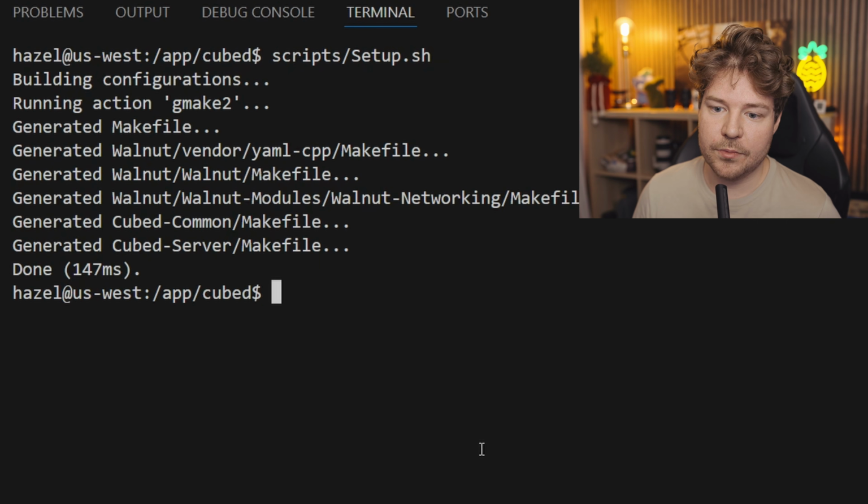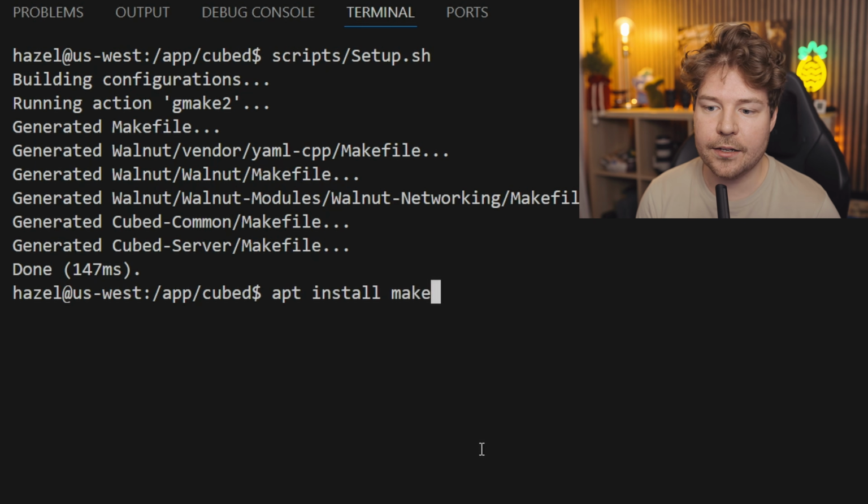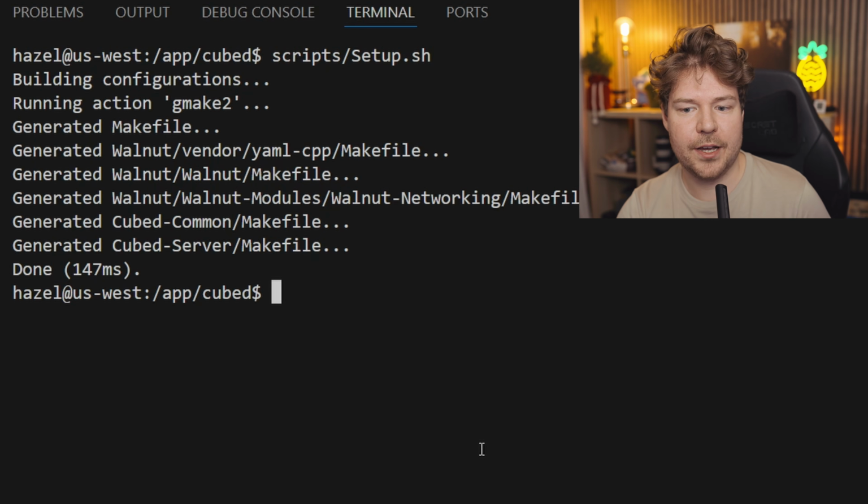So now we should build this. To do that, we'll need make installed. If you don't have that, you can first of all do apt update and then apt install make, and you'll probably also have to install Clang. And those are probably the only two things you need to make sure you have on the server.